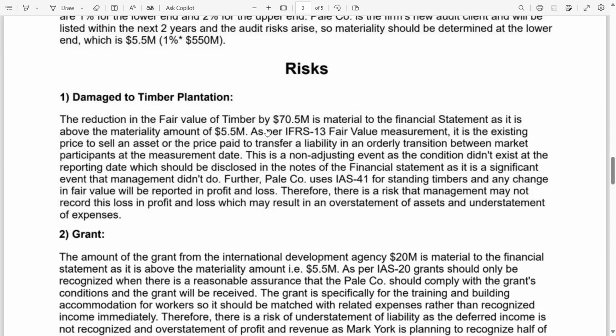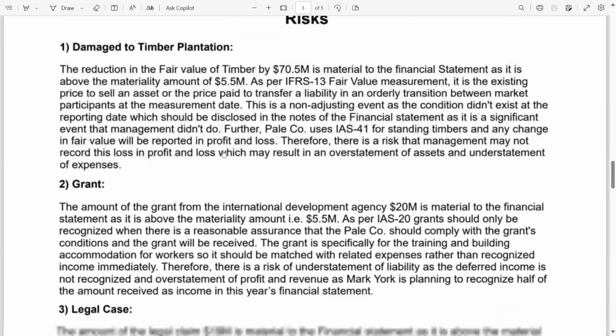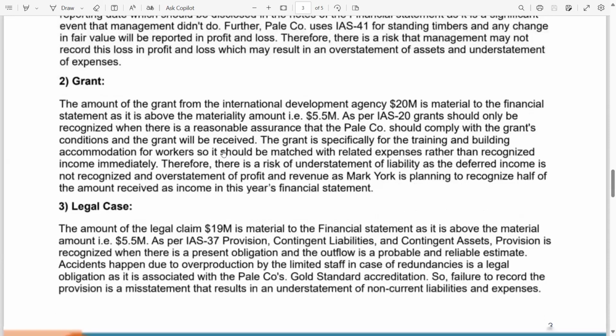Further, Pale Company uses IAS 41 for standing timbers, and any change in fair value will be reported in the profit and loss account. Therefore, there is a risk that management may not record this loss in profit and loss, which may result in an overstatement of assets and understatement of expenses. So, guys, this is how you have to write your answers.